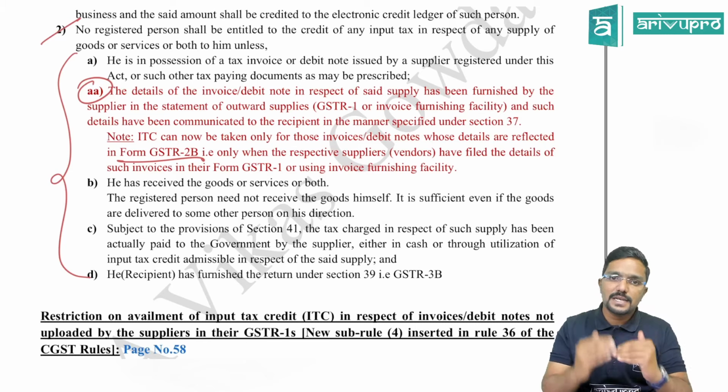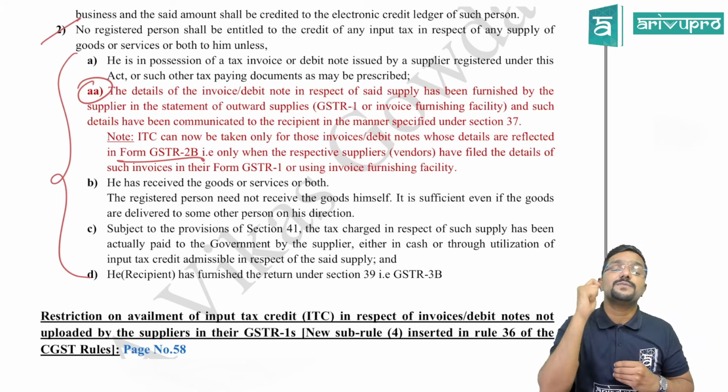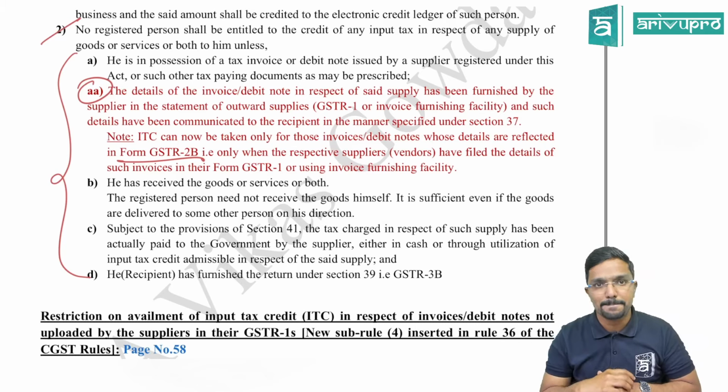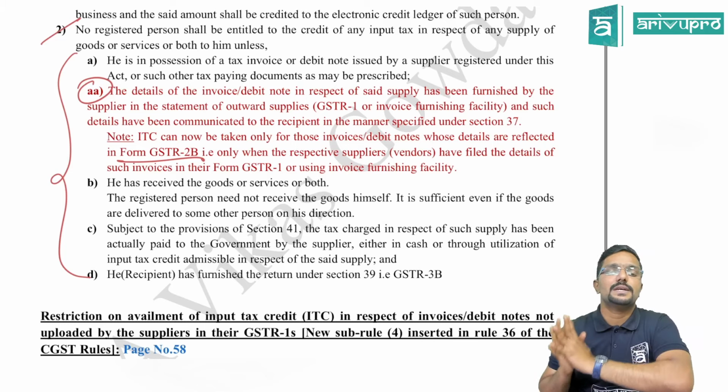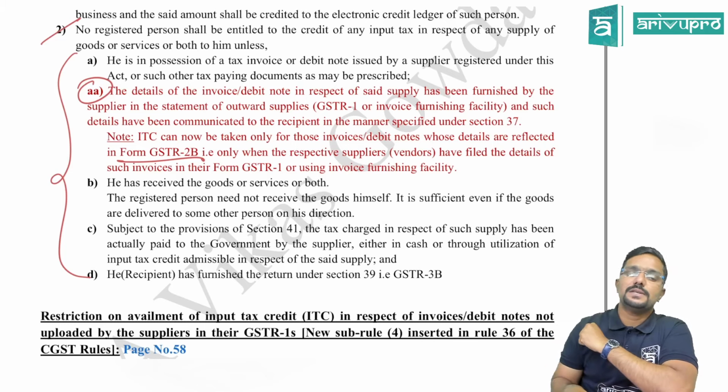In that case, still he can give the details of his outward supply monthly using invoice furnishing facility so that the recipient can claim the credit immediately. So in that case only the recipient can claim credit. Fine. All other things remain the same, guys.